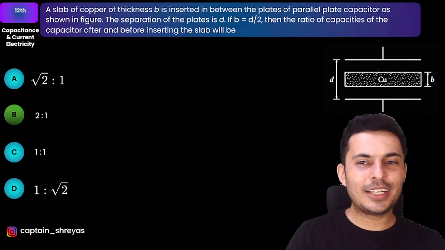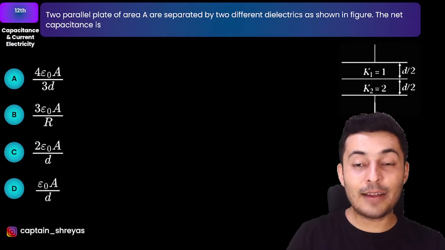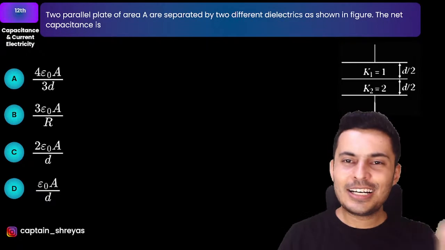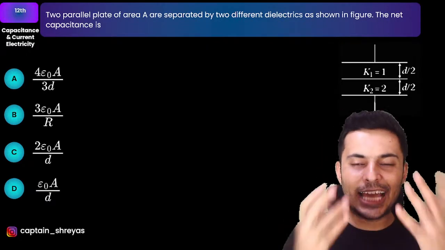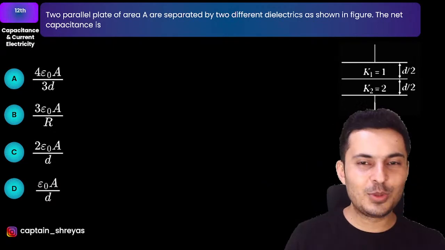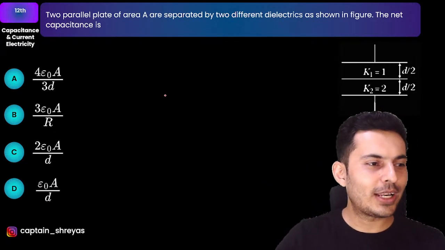Okay, moving on to the next one coming up on your screen. Now here we have two slabs, one after the other. One slab is air only, D by 2. The other slab has a dielectric constant of 2. The question is, what is the net capacitance? Beautiful question. Let's see how many of you are able to solve this question.